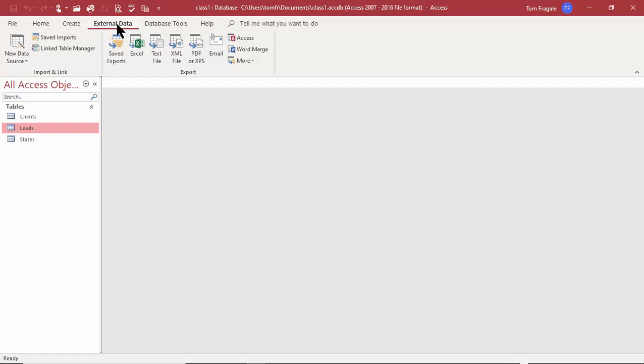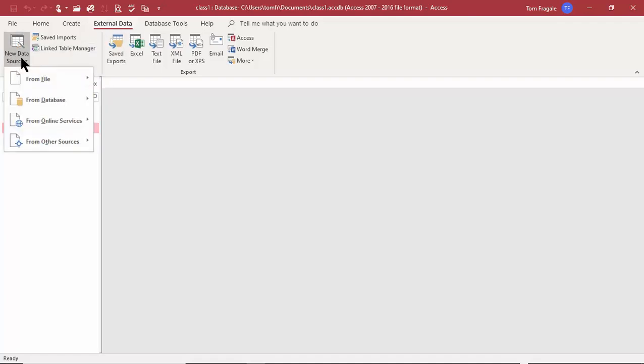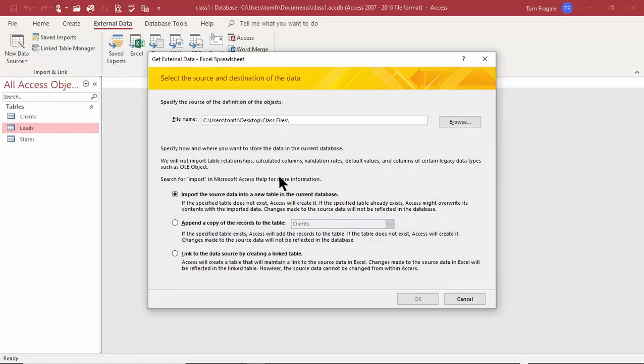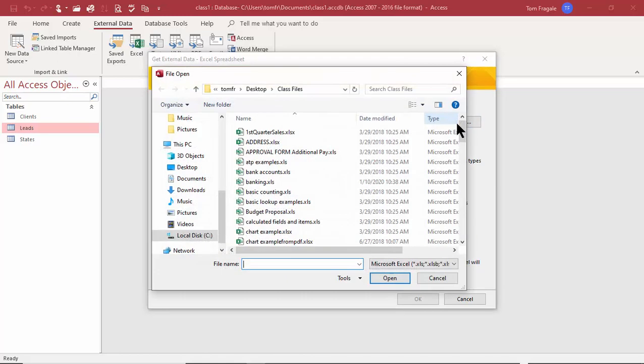So I'll pick on External Data. I'll pick on New Data Source. And I'll say From File. And you're going to see that Excel and Access work very well together. So I'll pick on Excel. Then we're on this screen again. So before I do anything down here, I'll pick my Excel file first. So I'll pick on the word Browse. Now I'm going to use the address file. I'll pick on Address and I'll pick on Open.